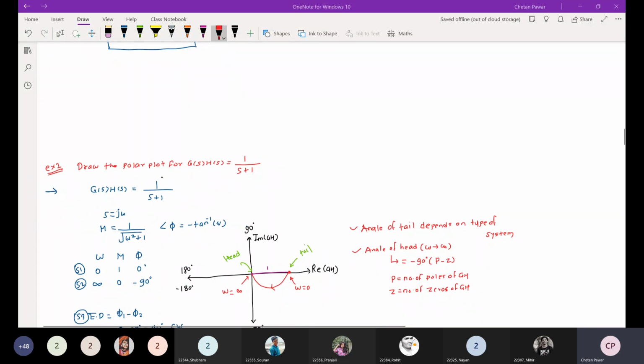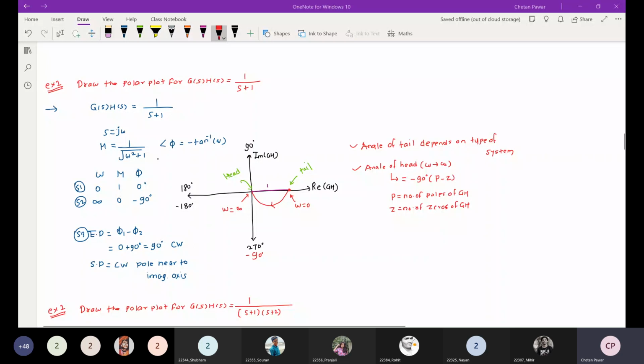Okay, so let us see this example one. Here we will apply a shortcut technique. You need to draw the polar plot for this open loop transfer function, which will be 1 upon s plus 1. So there is a pole at -1. Similarly, the magnitude and phase formulas you have already calculated. Now let us apply our shortcut technique.